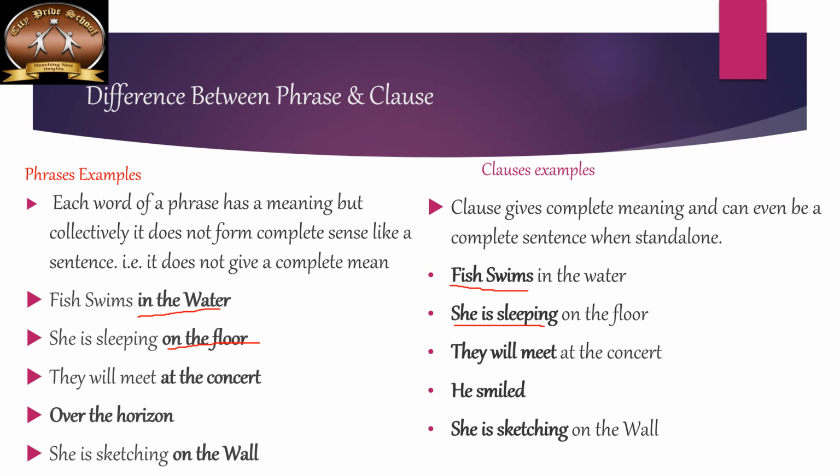Here are similar examples. They will meet at the concert. At the concert is a phrase, and they will meet becomes your clause. Over the horizon is a phrase. He smiled is a clause. She is sketching on the wall. On the wall is a phrase and she is sketching is a clause with a noun and a verb.